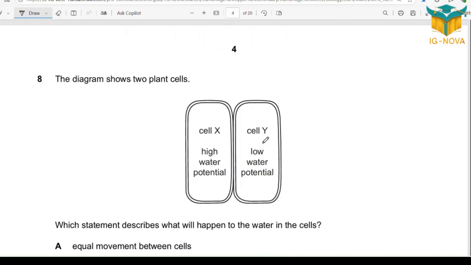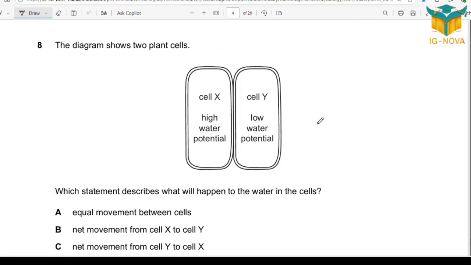Question 8. Cell X has higher water potential. Cell Y has lower water potential.